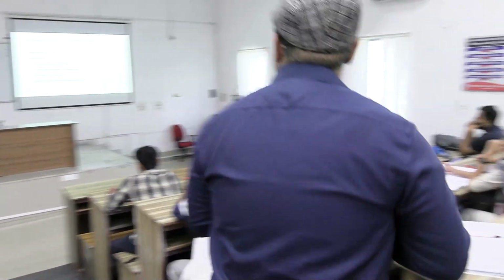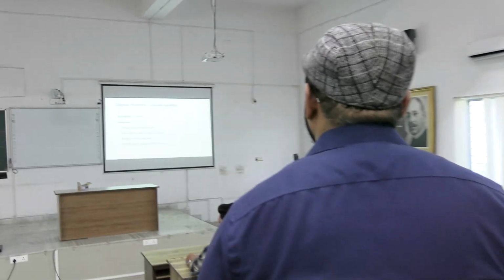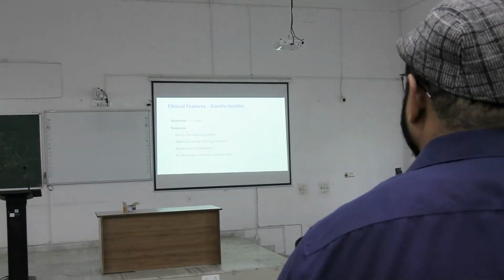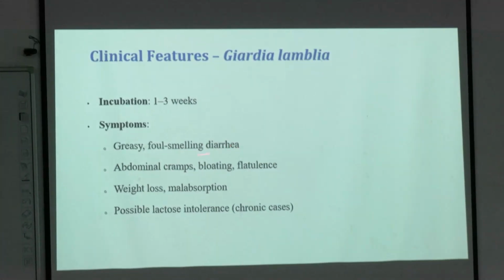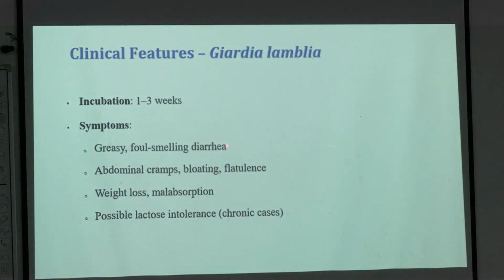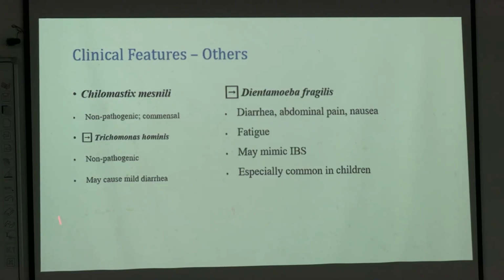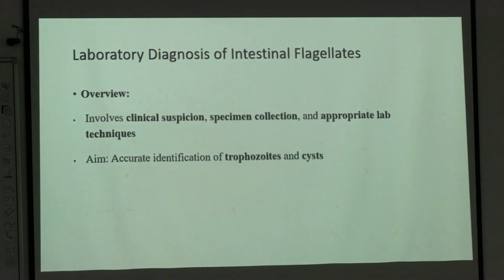Now, clinical features of Giardia lamblia. Its incubation period is 1 to 3 weeks. Symptoms: greasy, foul-smelling diarrhea, abdominal cramps, having the same features. It may mimic IBS, and is especially common in children.